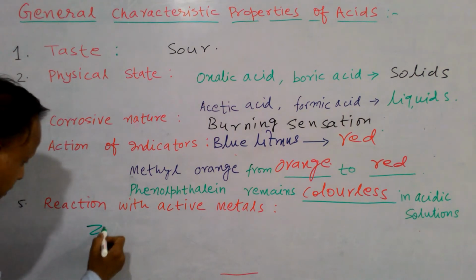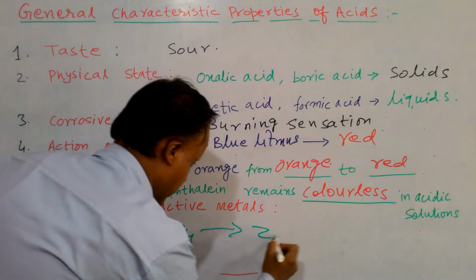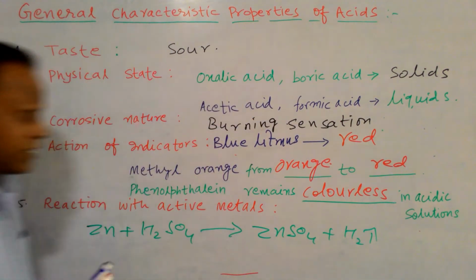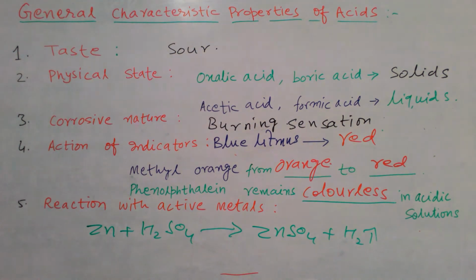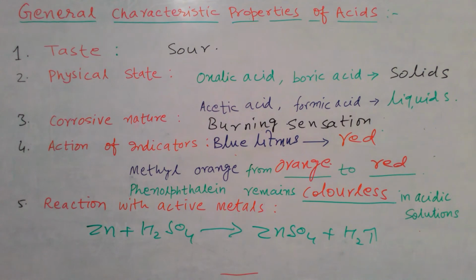Zn plus H2SO4 gives zinc sulfate and evolves hydrogen gas. So when dilute acids like sulfuric acid and hydrochloric acid react with active metals, they always form hydrogen gas.